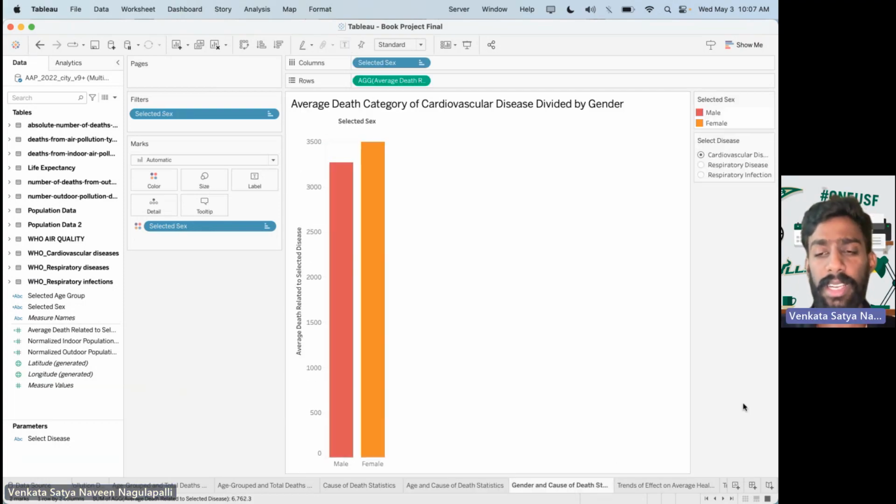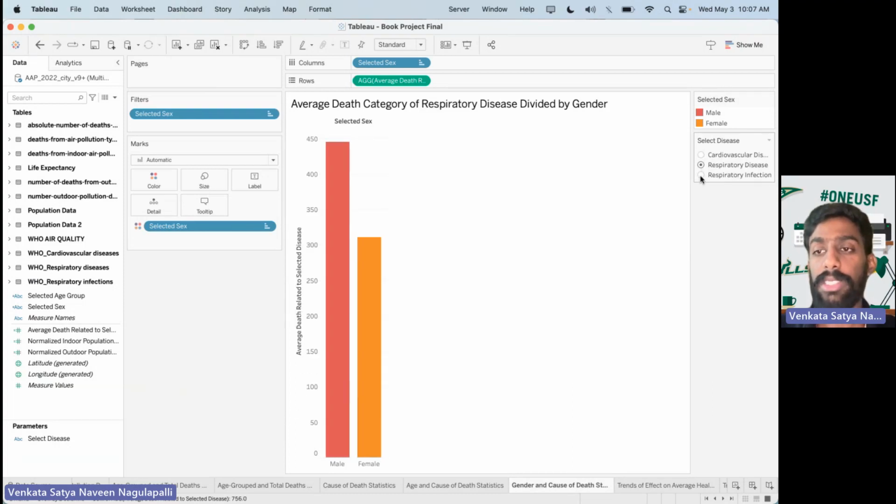In cardiovascular disease, there are the highest number of deaths in the 85 plus age group as well as 80 to 84 age. In the next visualization, we'll be able to compare the average death category of the specific disease divided by gender. When we change the specific disease, the average deaths value keeps on changing and it is directly reflected on the bar chart.